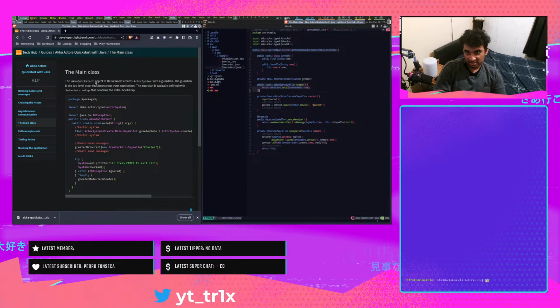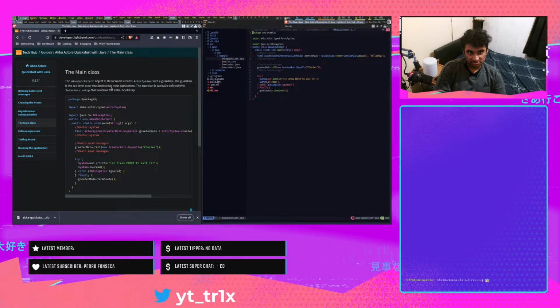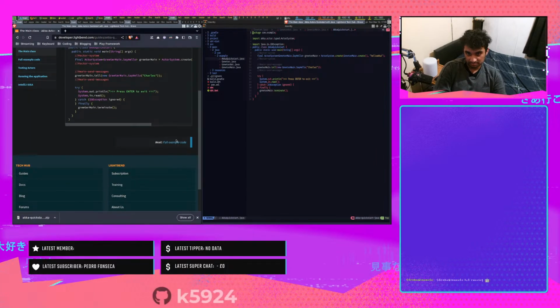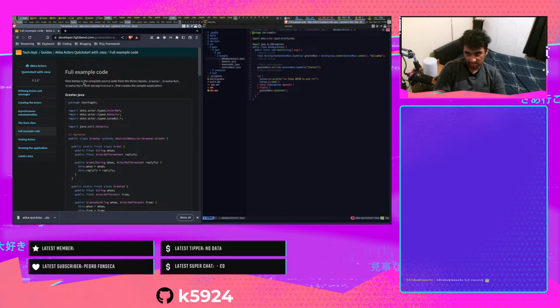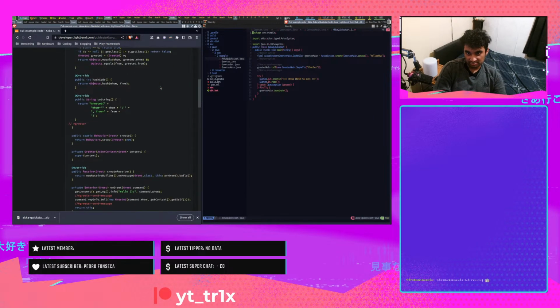The Akka actor Quickstart object. So let me just open it. In Hello World creates actor system with the Guardian. The Guardian is the top level actor that bootstraps your application. The Guardian is typically defined with behaviors.setup that contains the initial bootstrap. Okay. Here below is the complete source code for the 3 classes that create the sample application.